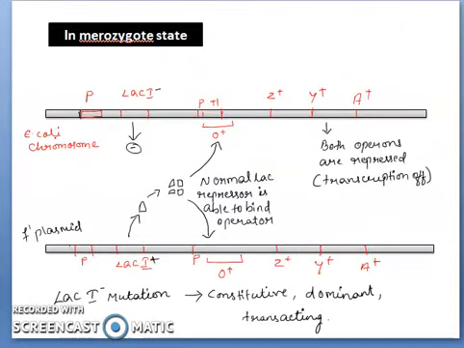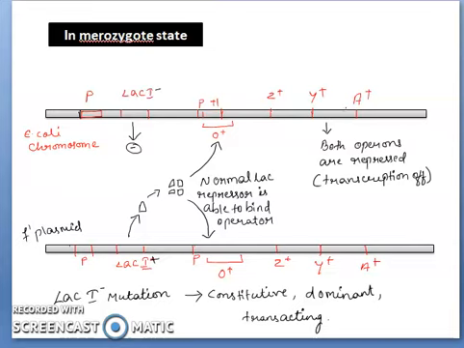Now, in our next slide, we will be dealing with the merozygotic state. What happens in case of a merozygotic state? It will have an F prime plasmid, and this is a chromosome in which the DNA is present, and it has the promoter region, the lac-I mutant, and here the promoter for this gene transcription.